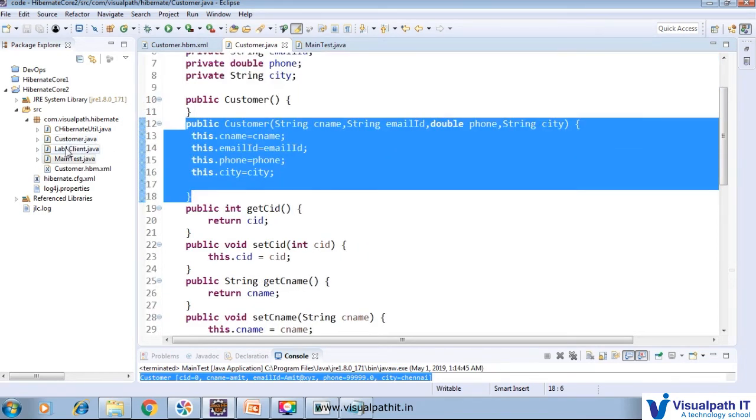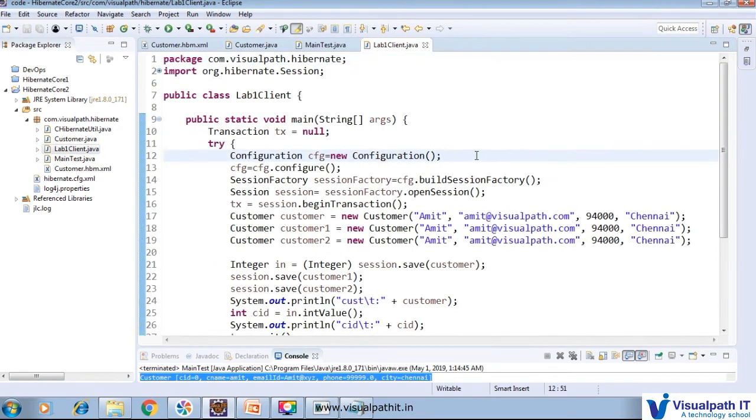After that we will write this Lab1. This is a main. I already explained the four objects: configuration, session factory, session and transaction. Through that we will establish the persistence operation. The same code I explained before is here.